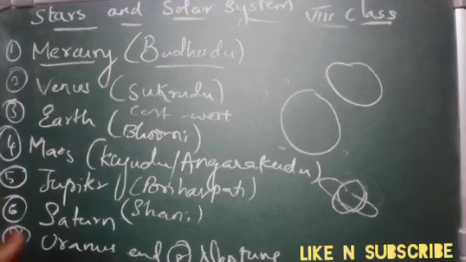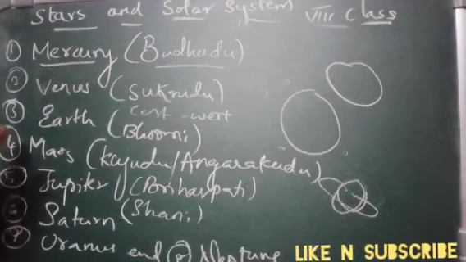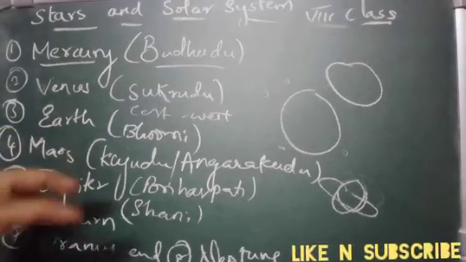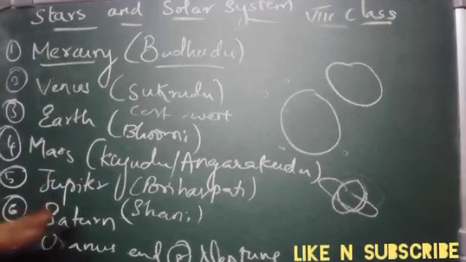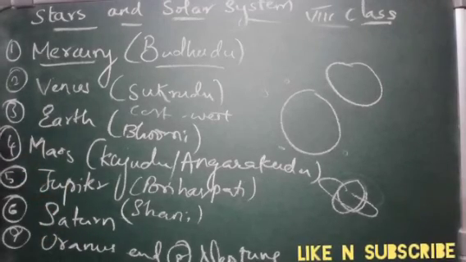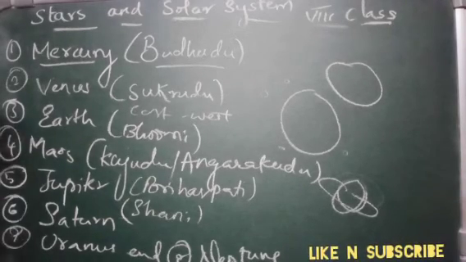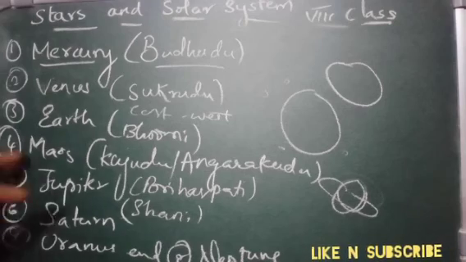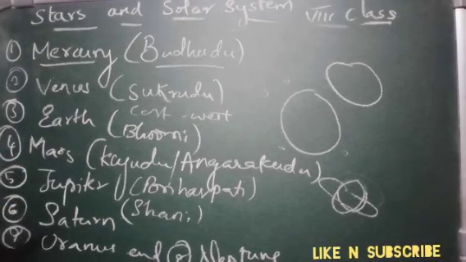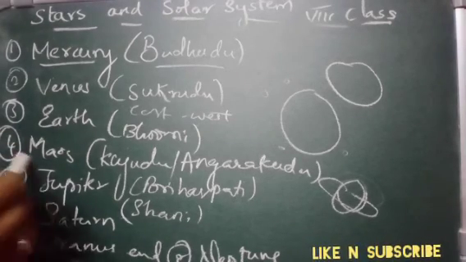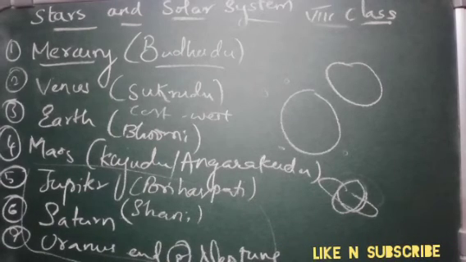Okay, the first 4 planets, Mercury, Venus, Earth and Mars, are much nearer to the Sun than the other 4, Jupiter, Saturn, Uranus and Neptune. They are a little bit farther. So they come under the outer planets. Okay, they have a ring system around them. The outer planets have a large number of moons. You can say that because they are very far away from the Sun, they have a large number of moons, whereas the inner planets have fewer moons.